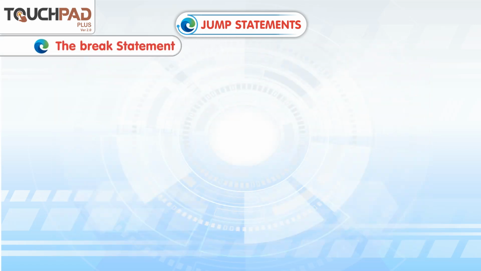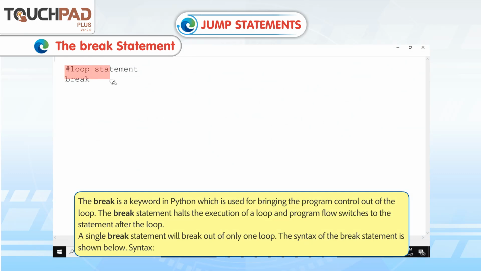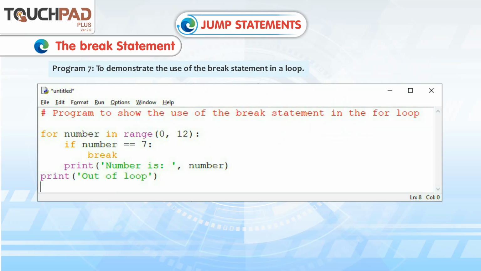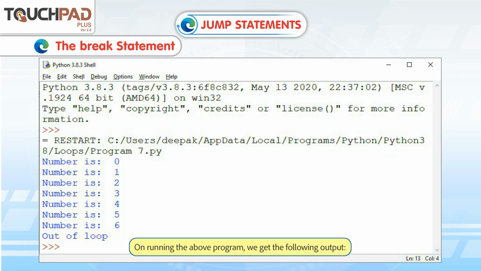The break statement. The break is a keyword in Python which is used for bringing the program control out of the loop. The break statement halts the execution of a loop and program flow switches to the statement after the loop. A single break statement will break out of only one loop. The syntax of the break statement is shown as below. Syntax. Program 7 to demonstrate the use of the break statement in a loop. On running the above program, we get the following output.